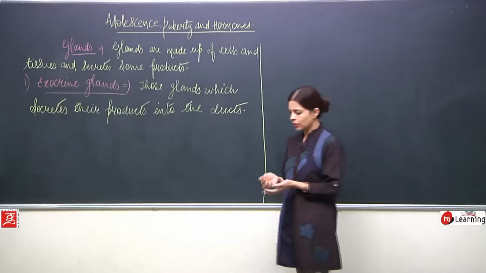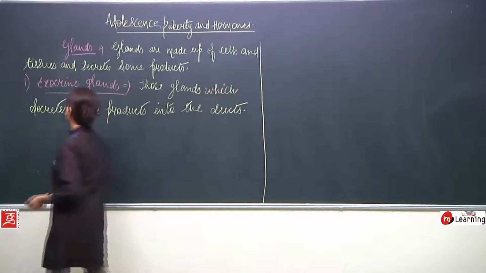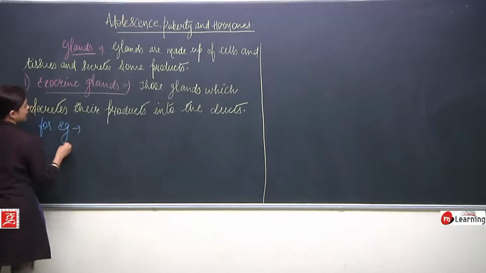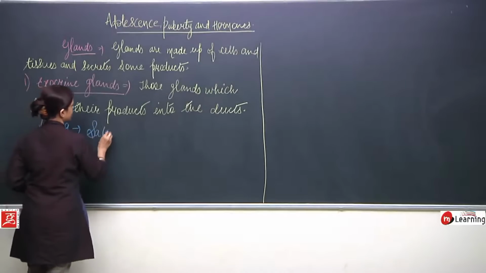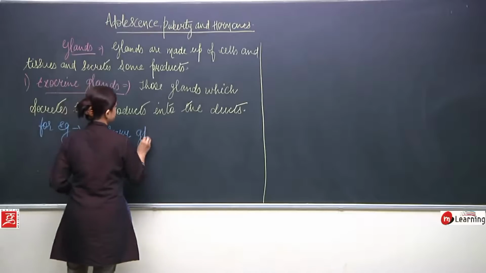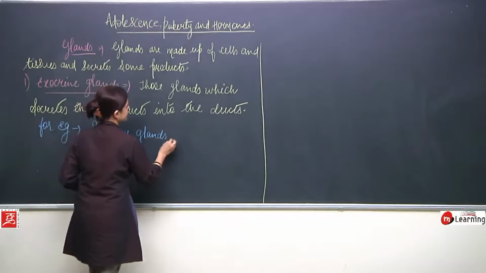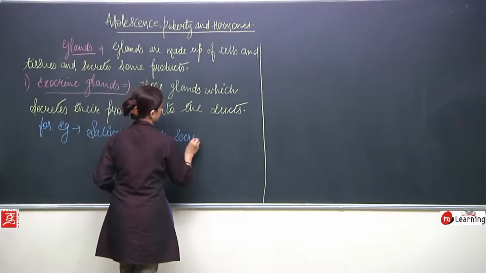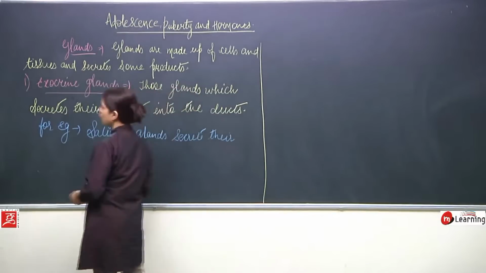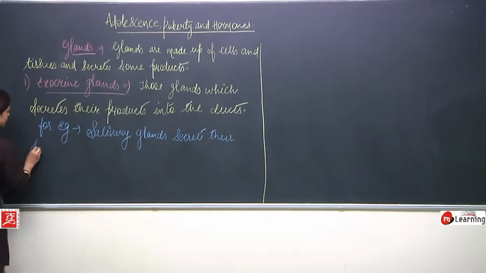Now take an example, children. For example, salivary glands secrete their products. What do they secrete, children?